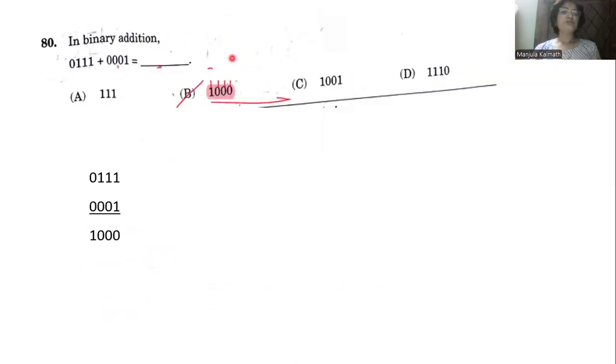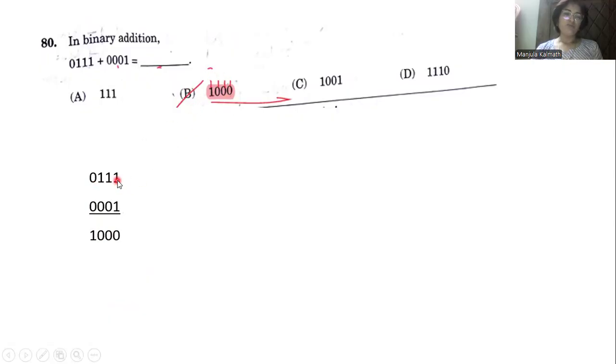The next comes binary addition. We have to go for the binary addition of these binary values. So here 1 plus 1 will be 0, and 1 is the carry. Once again 1 plus 1 is 0, 1 is the carry. 1 plus 1 will be 0, and 1 is the carry. 1 plus 0 will be 1. So the result of this question will be 1, 0, 0, 0.